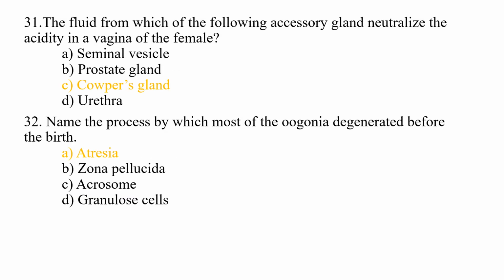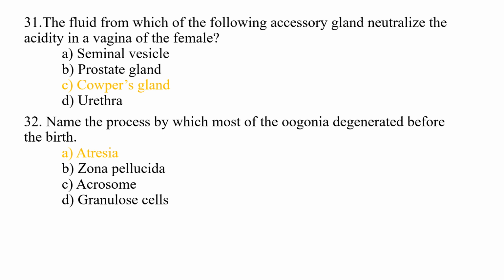31st question is, the fluid from which of the following accessory glands neutralizes the acidity in the vagina of the female? Option A, seminal vesicle, option B, prostate gland, option C, Cowper's gland, and option D, urethra. And the correct option is option C, Cowper's gland.